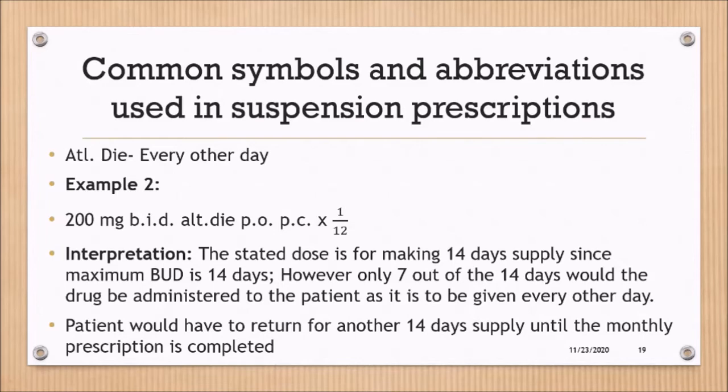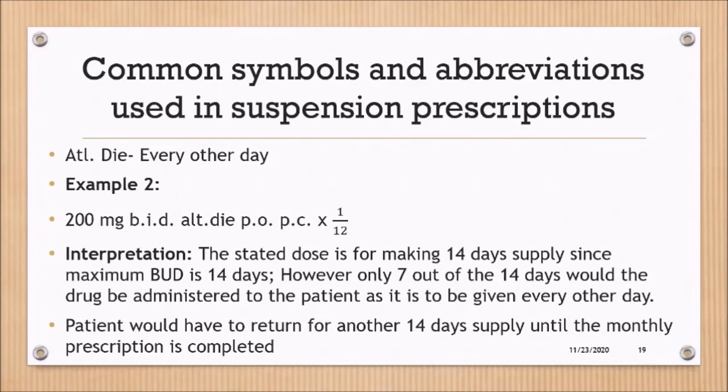So generally speaking, especially if you're going to be working at places like Bustamante Hospital for Children, where suspensions are notoriously made for our children because they can't take the tablets or the manufactured drugs that are on the market, we have to adjust or alter these dosage forms to make a suspension.